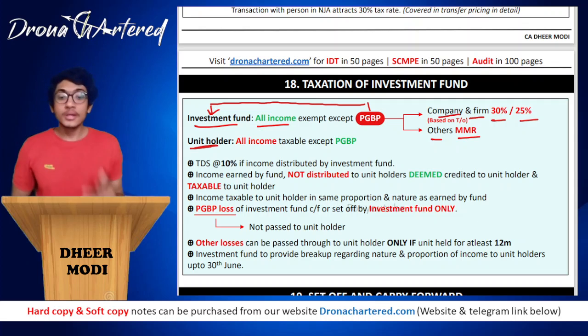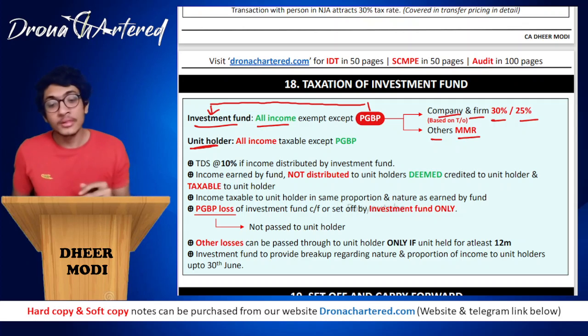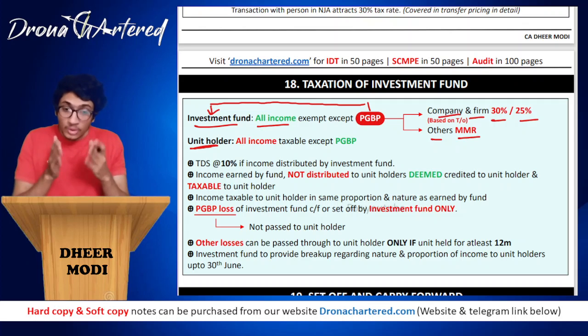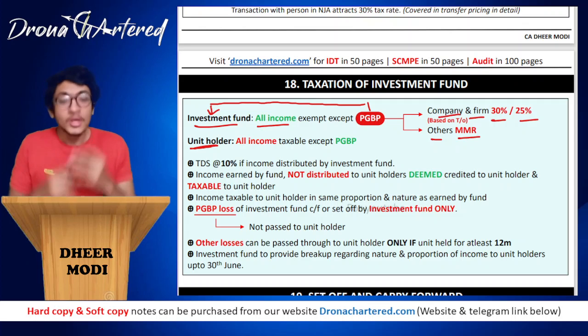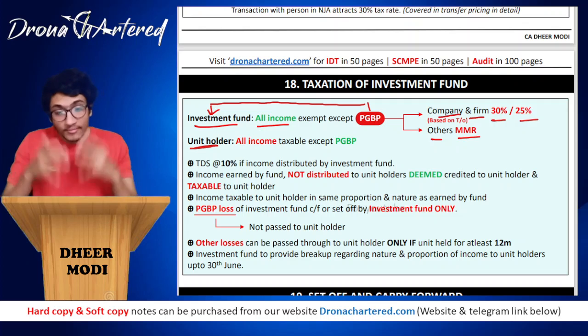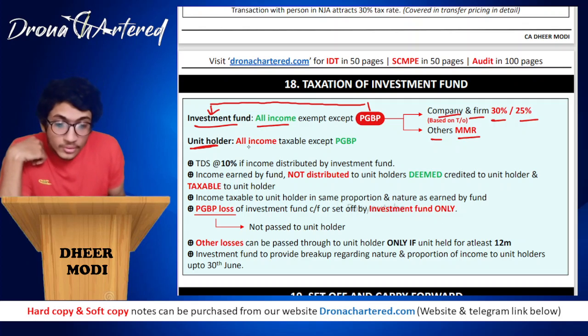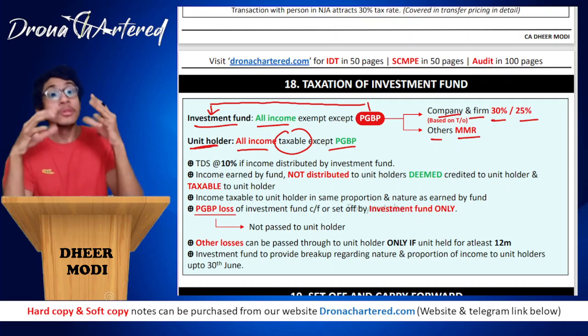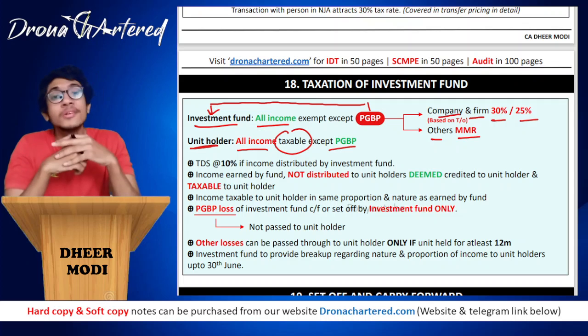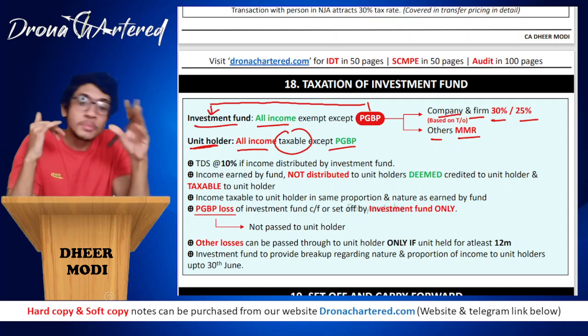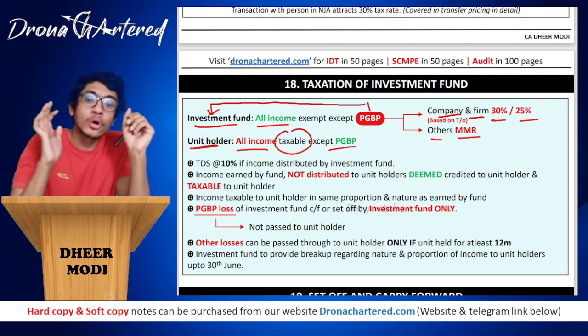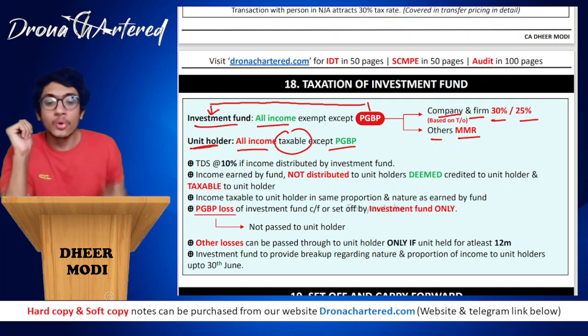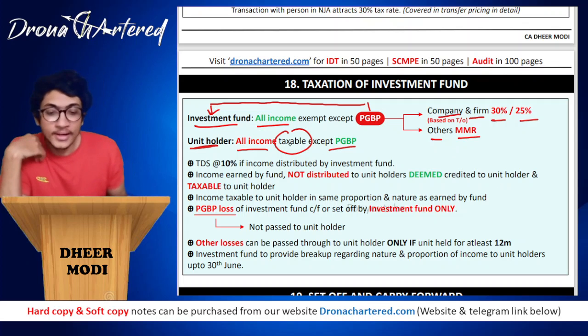And for unit holders, of course, since for investment fund only PGBP is taxable, rest everything becomes exempt. That means all this income goes from investment fund to the unit holder. Correct. So instead of taxing the investment fund, we will be taxing the unit holder. So therefore, all income will be taxable except PGBP, because PGBP has already been taxed to the investment fund. So of the income that investment fund earns and transfers to the unit holder, the PGBP portion investment fund will pay tax, and for all other income, your unit holder will be the person who will be liable to pay tax.